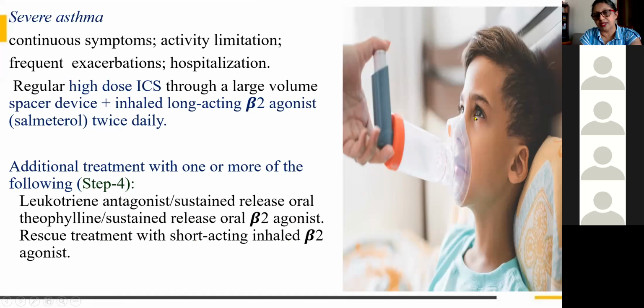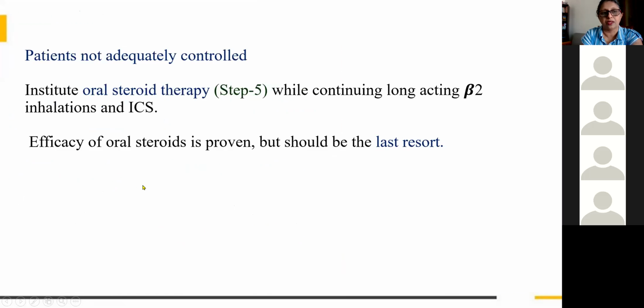So severe asthma, they have to be hospitalized. We have to give inhalational corticosteroids and long-acting beta-2 agonist plus, if needed, leukotriene antagonist or sustained release oral theophylline or sustained release oral beta-2 agonist like salbutamol. Then rescue treatment, that is inhaled beta-2 agonist. I think you understood. So severe asthma, hospitalized. So that is step 4.